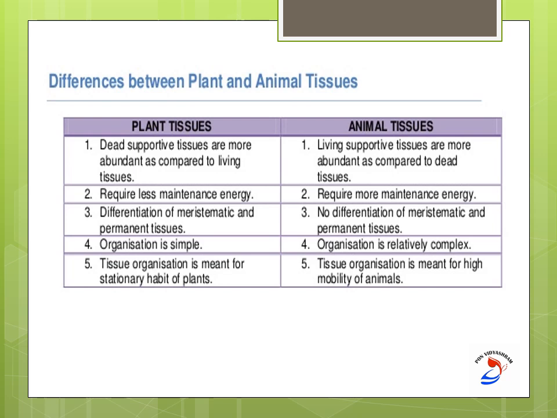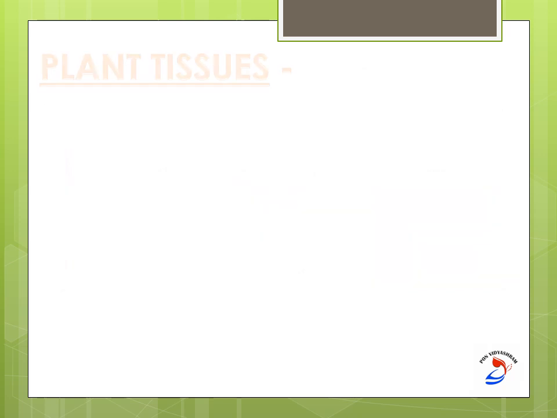There is differentiation in plant cells like meristematic tissues and permanent tissues, all of which we will study in the upcoming slides. But this differentiation cannot be seen in animal tissues. The important thing about plant tissue is that it is meant only for the stationary habit, that is, they do not move. But animal tissues are meant for locomotion.